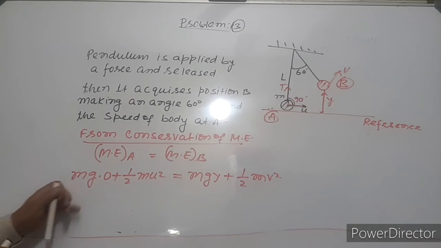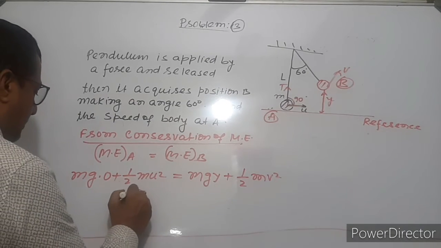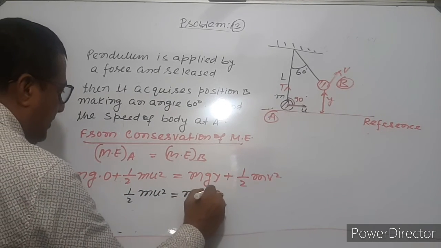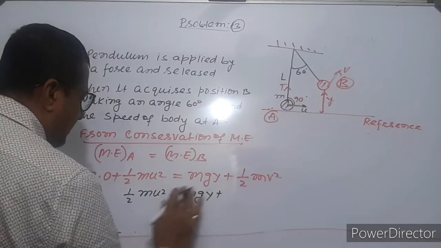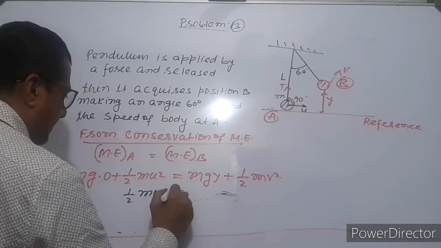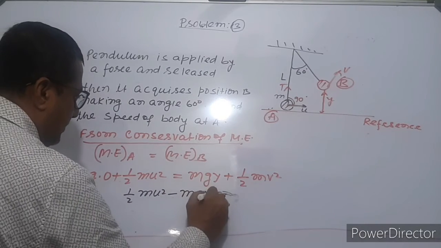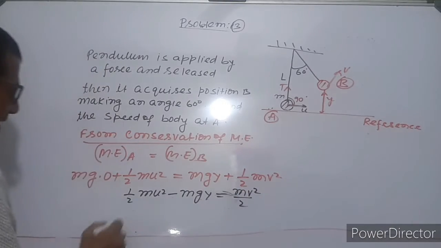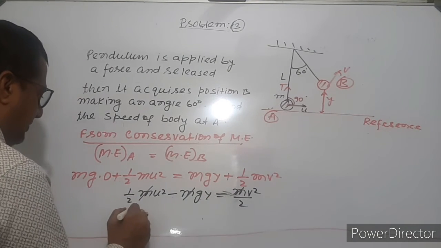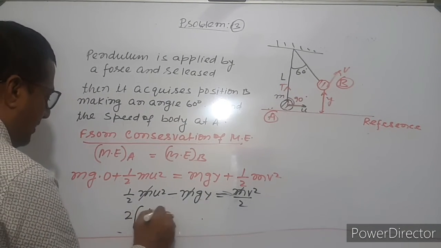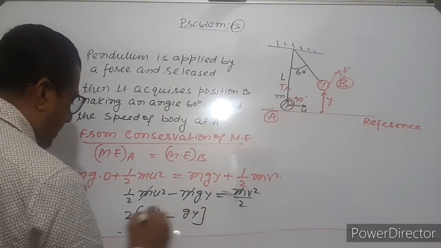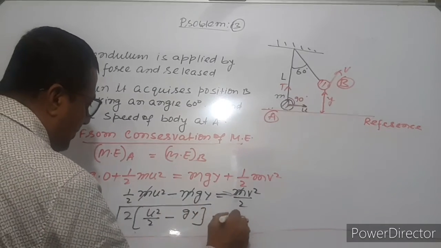Now half mu square equals mgy plus half mv square. This can be written as half mu square minus mgy equal to mv square by 2. The m will be cancelled, and the 2 will be combined this side. So the square root of 2 times (u square by 2 minus gy) is equal to v.